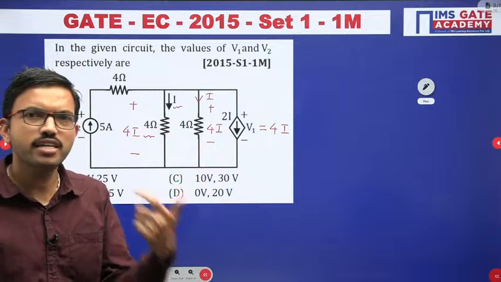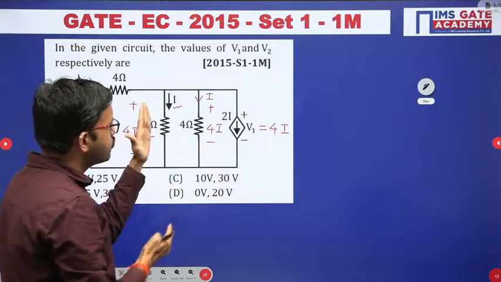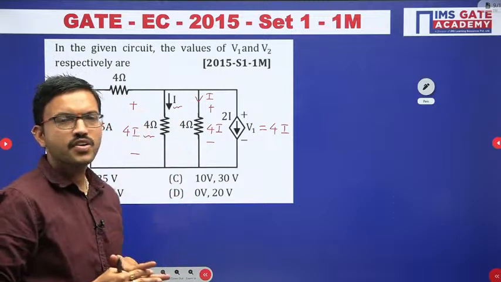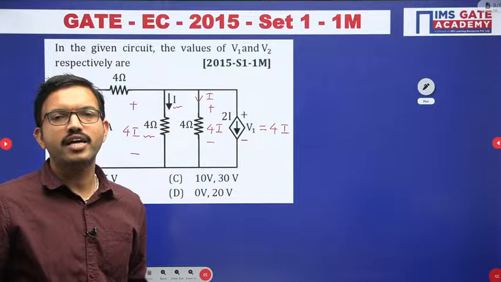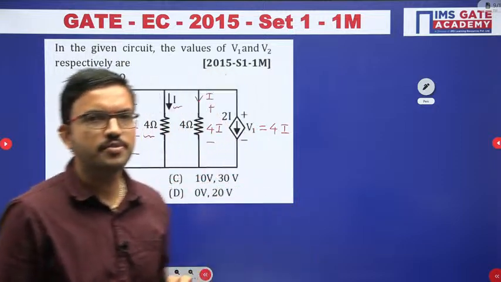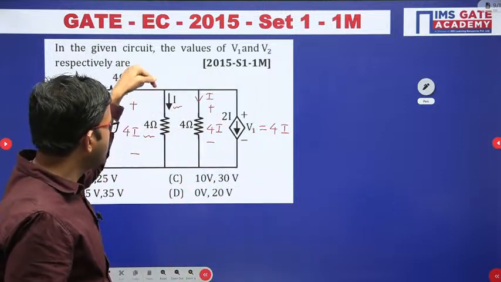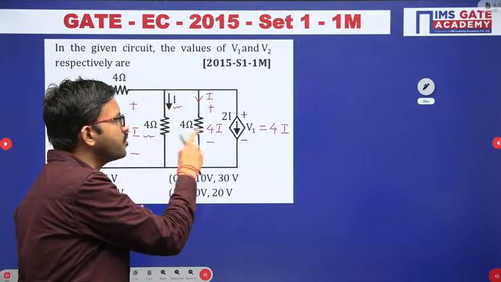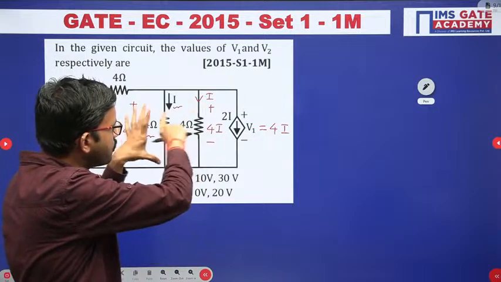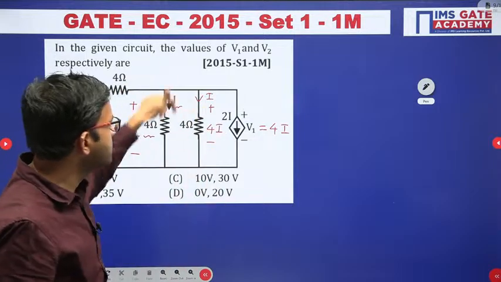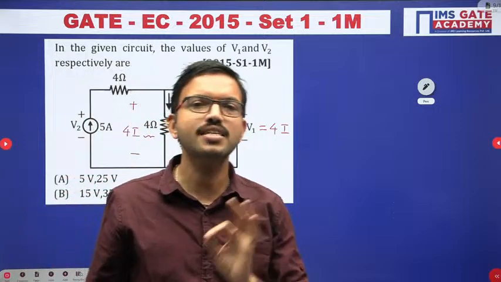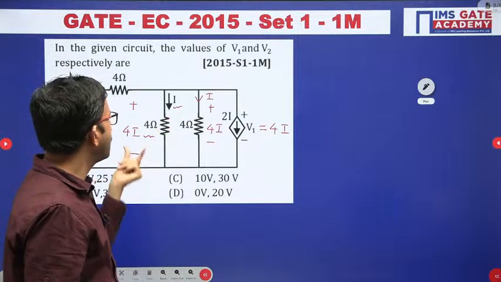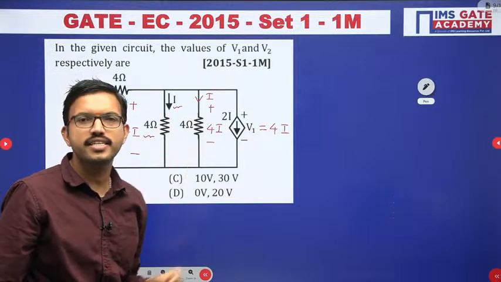Another way is, here you are having a 4 ohm resistor, here you are having a 4 ohm resistor, both connected in parallel, and both having the same resistor value. So if you know in one particular resistor how much current is flowing, because both have the same resistance and both are connected in parallel, the same amount of current will flow. The reason is, only if the same amount of current flows, then by using Ohm's law you get the same voltage.